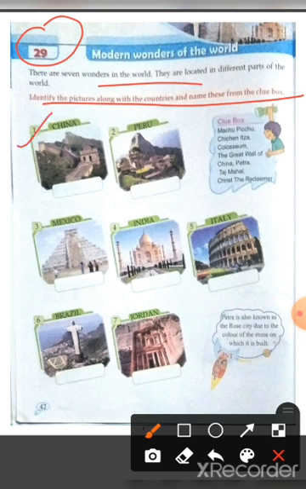Okay, in the first picture we see the Great Wall of China, which is situated in China, and the Great Wall of China is an ancient wall in China. Now in the second picture, Machu Picchu. Machu Picchu is situated in Peru, and Peru is a country in South America. Now in the third picture, Chichen Itza. Chichen Itza is a very important tourist architecture which is situated in Mexico.